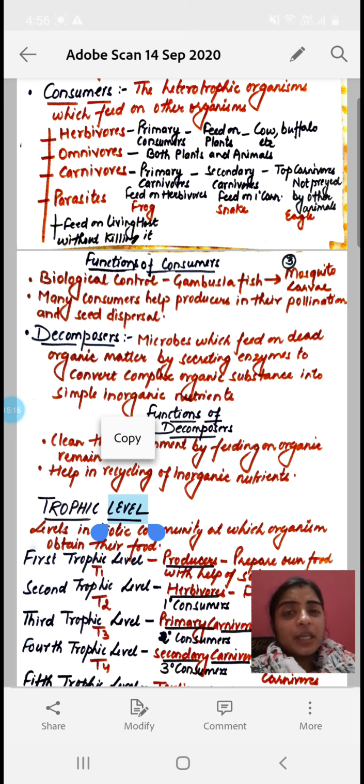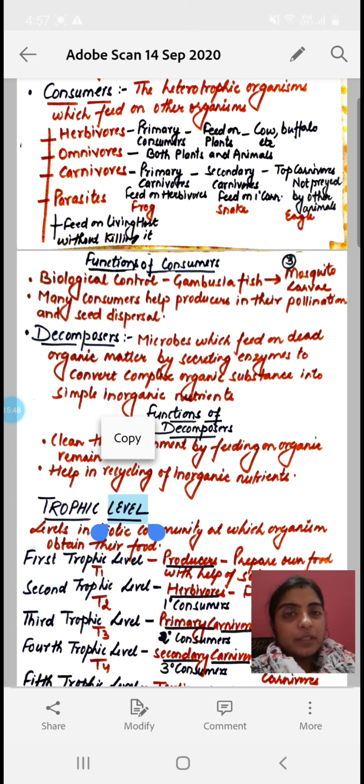Here, if we take a food chain, plants are eaten up by frog, frog is eaten up by snake, and snake is further eaten up by eagle. So in this food chain, producers are the plants. अगर हम बात करते हैं कंज्यूमर्स की, तो फ्रॉग से कंज्यूमर स्टार्ट होंगे. तो फ्रॉग इज़ प्राइमरी कंज्यूमर, ओके, स्नेक इज़ सेकेंडरी कार्निवोर, and what about the eagle? Eagle is the top carnivore. Clear?